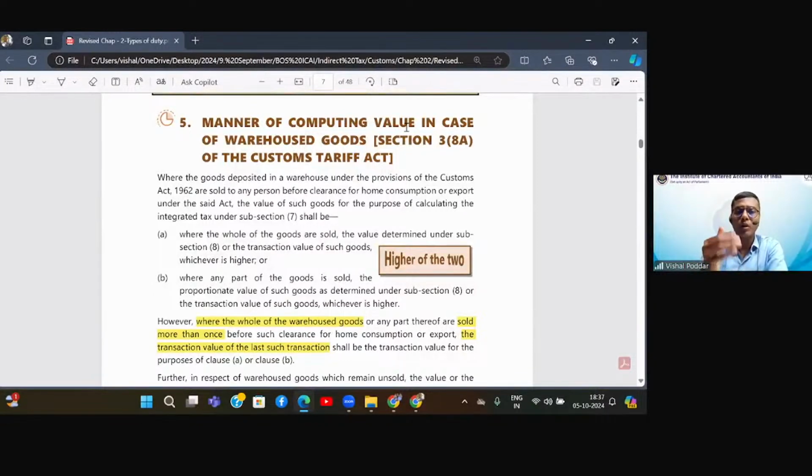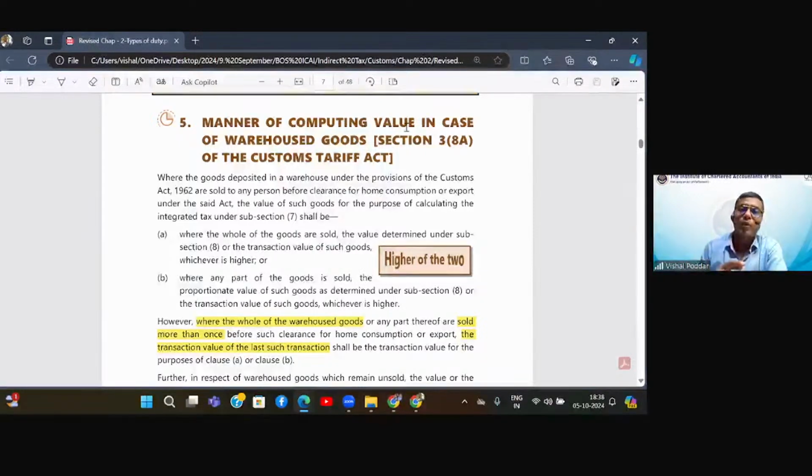Now, when you want, you can clear the goods from this warehouse by paying the duty. You may clear all the goods at one time, or you may clear the goods step by step, and to whatever extent you are clearing goods, you pay duty on that quantity. How is the duty calculated? Again, at the time of clearance, you have to file the second bill of entry. The first bill of entry was filed at the time of clearance from Bombay port, which is called the into-bond bill of entry. That is for bringing the goods into the customs warehouse, which is called a bonded warehouse.